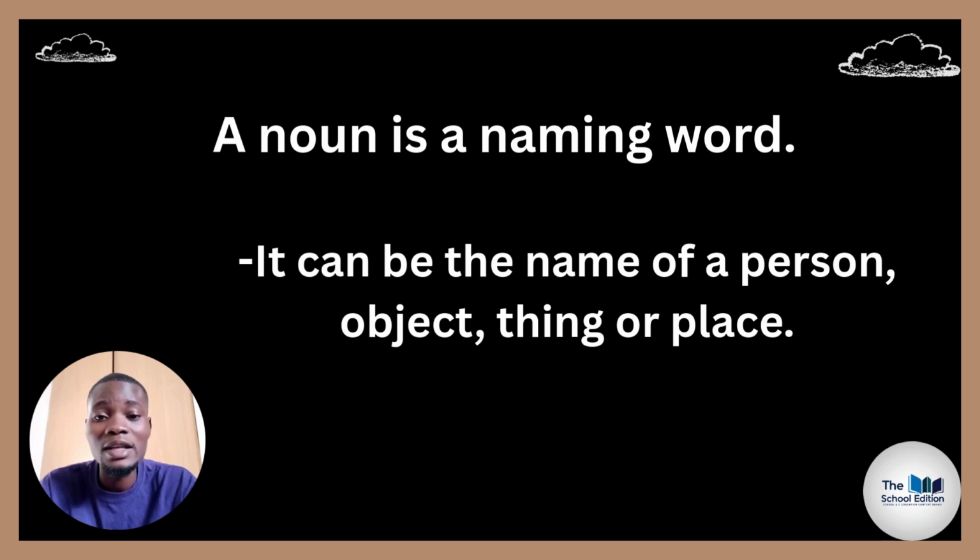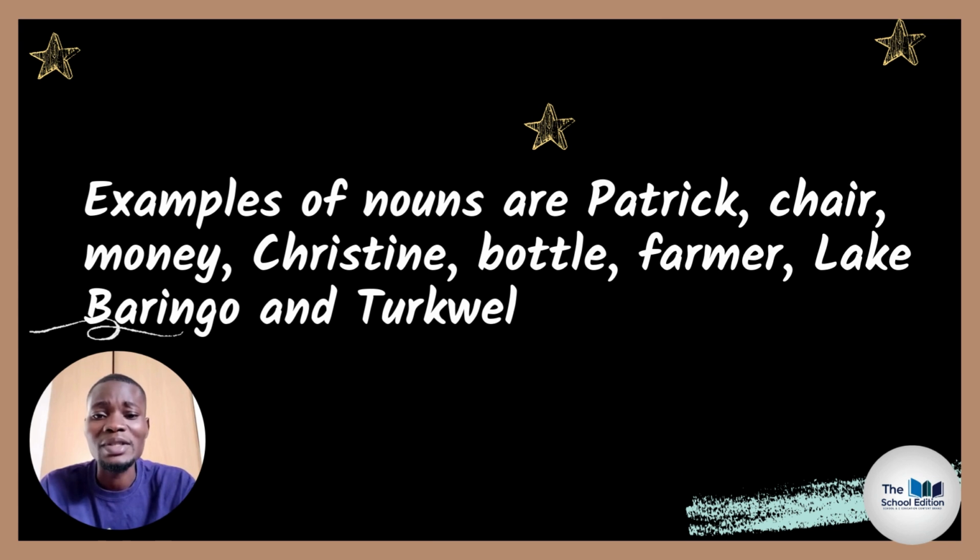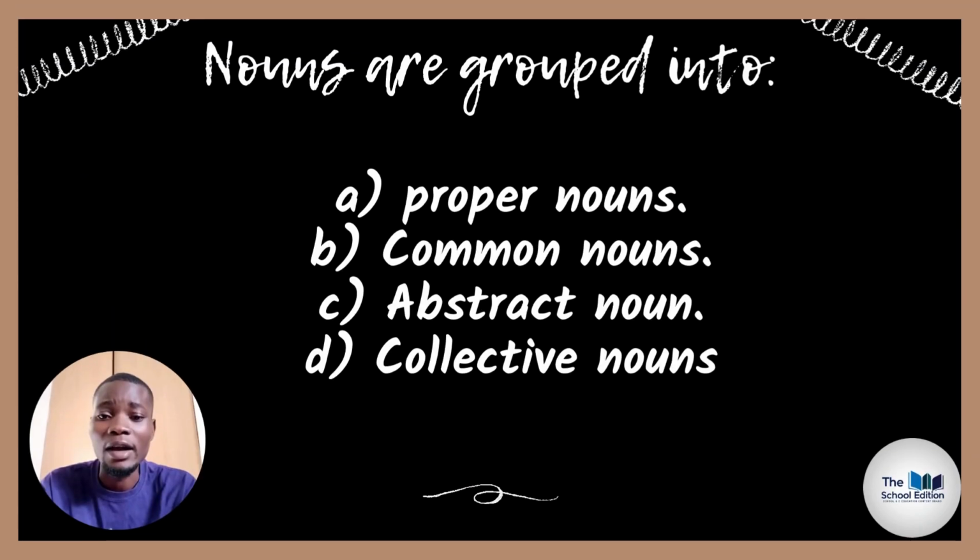So anything that names a person, an object, a thing, or a place, definitely that is what we call a noun. Examples of nouns are Patrick, chair, money, Christine, bottle, farmer, Lake Turkwel, Lake Victoria. All those are nouns because they are naming things and places. So those are what we call nouns.